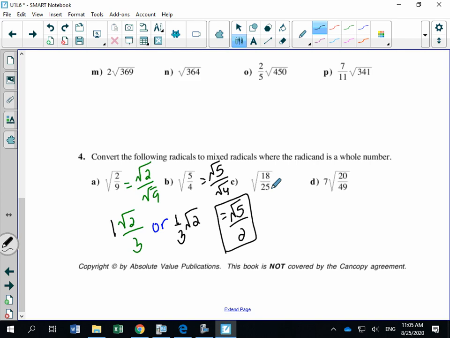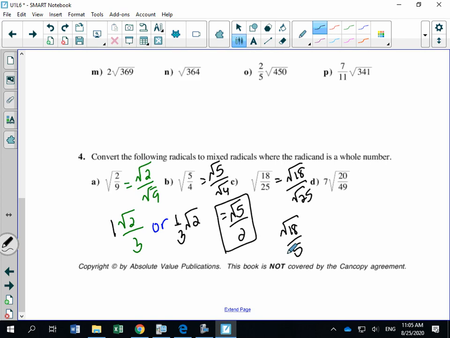Okay, so a couple of things. This is root 18 over root 25. We know that root 25 is 5. So that would be root 18 over 5. Now, this answer is not actually done.